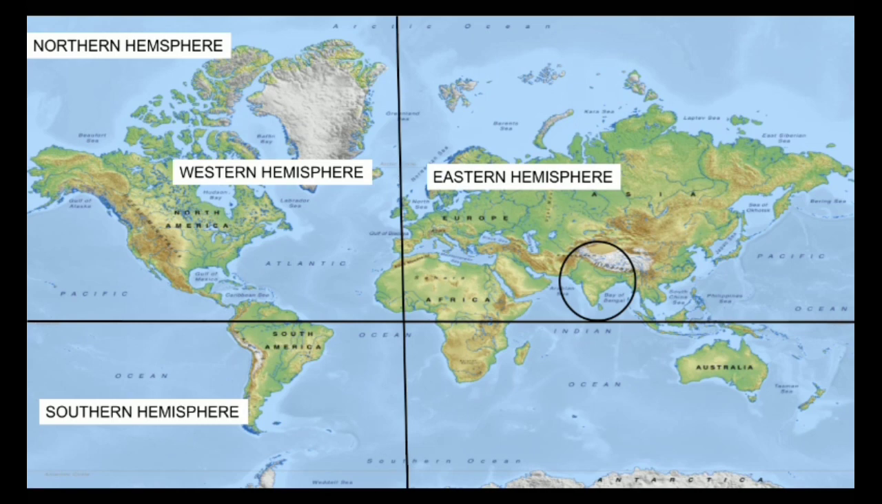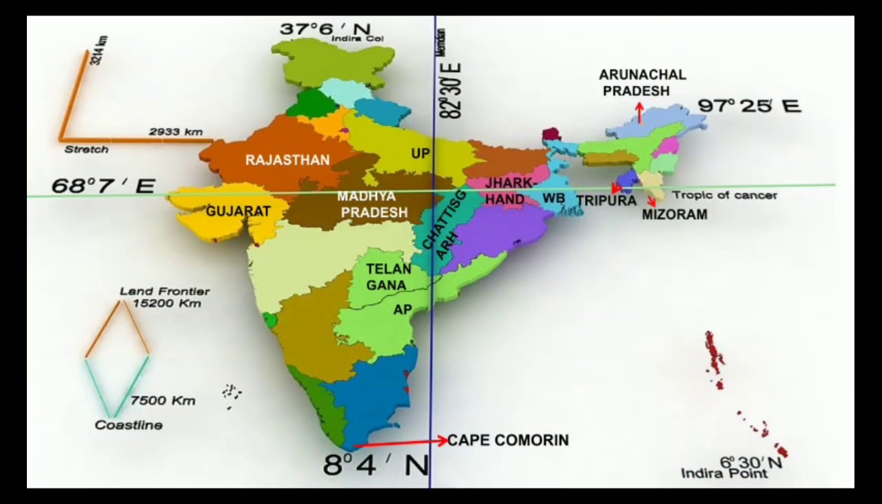Now let us go through some facts about the location of India. From south to north, India extends between 8 degree 4 minutes north and 37 degree 6 minutes north latitudes. And from west to east, India extends between 68 degree 7 minutes east and 97 degree 25 minutes east longitudes. Also, the Tropic of Cancer, which is at 23 degree 30 minutes north latitude, passes through 8 states of India. They are Gujarat, Rajasthan, Madhya Pradesh, Chhattisgarh, Jharkhand, West Bengal, Tripura, Mizoram.